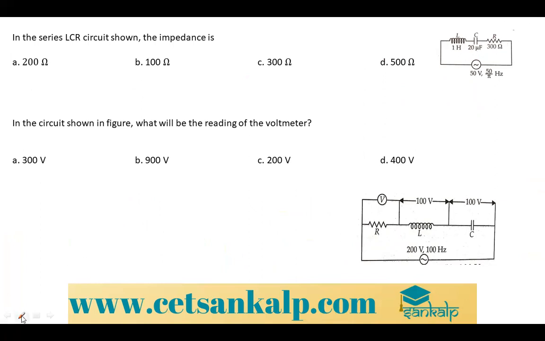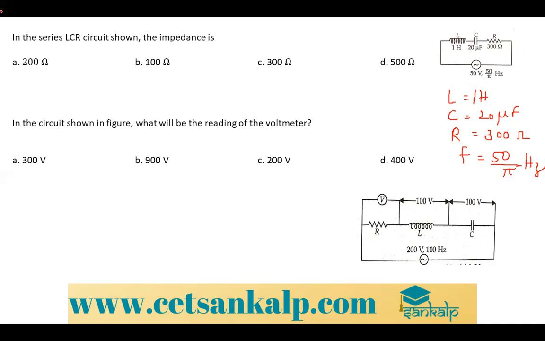First, we'll write down the data. L they've given as 1 Henry, C as 20 microfarad, R as 300 ohms, F as 50 by pi hertz.